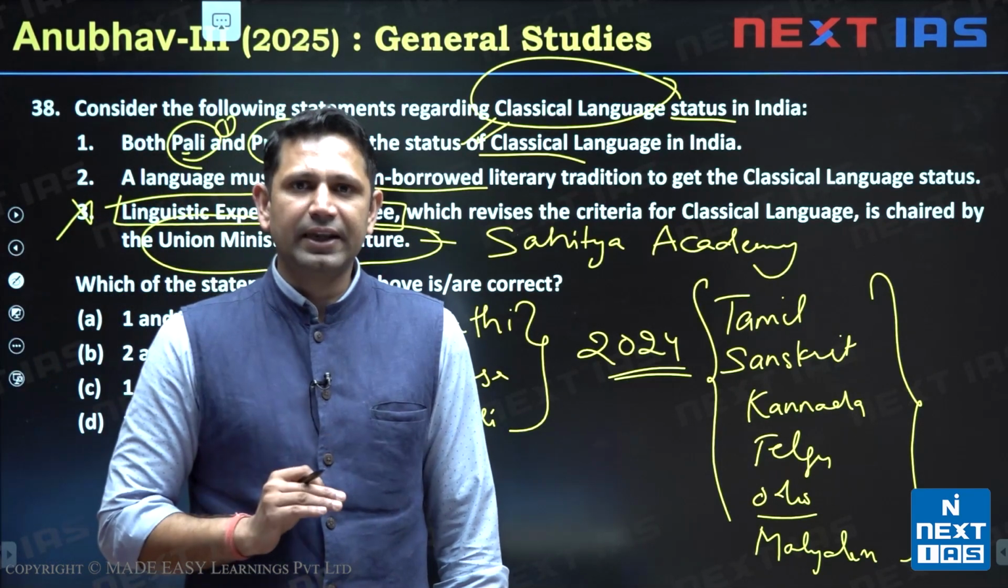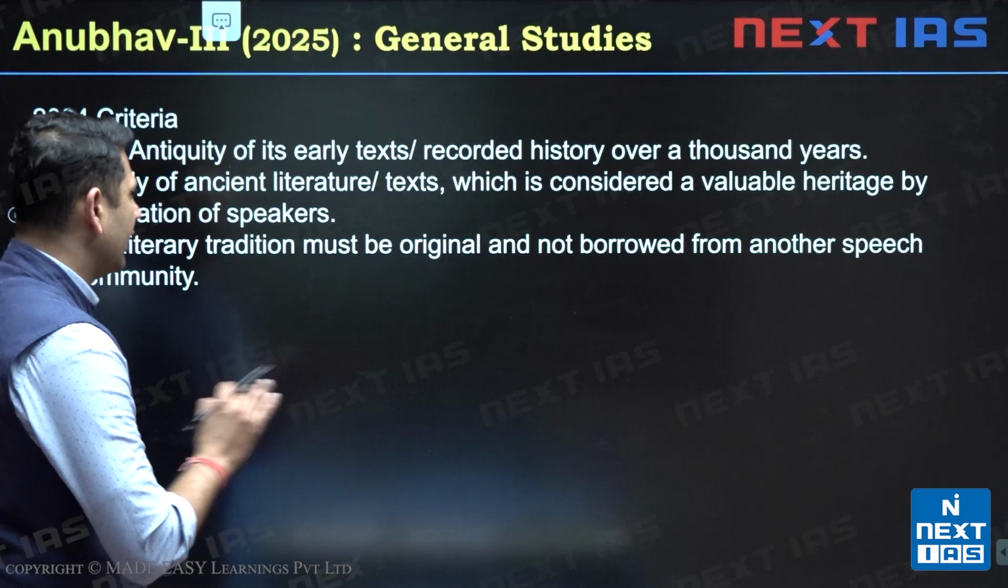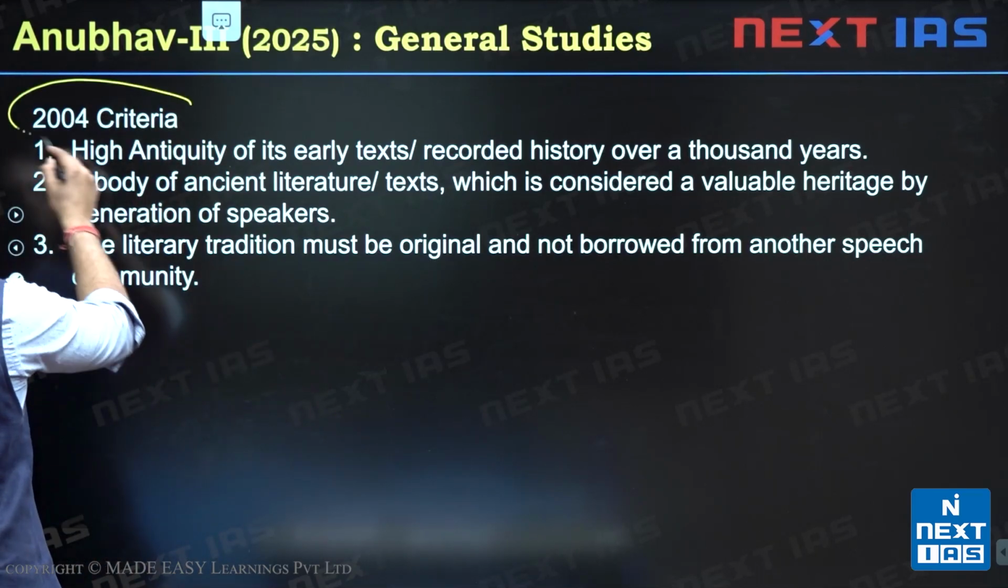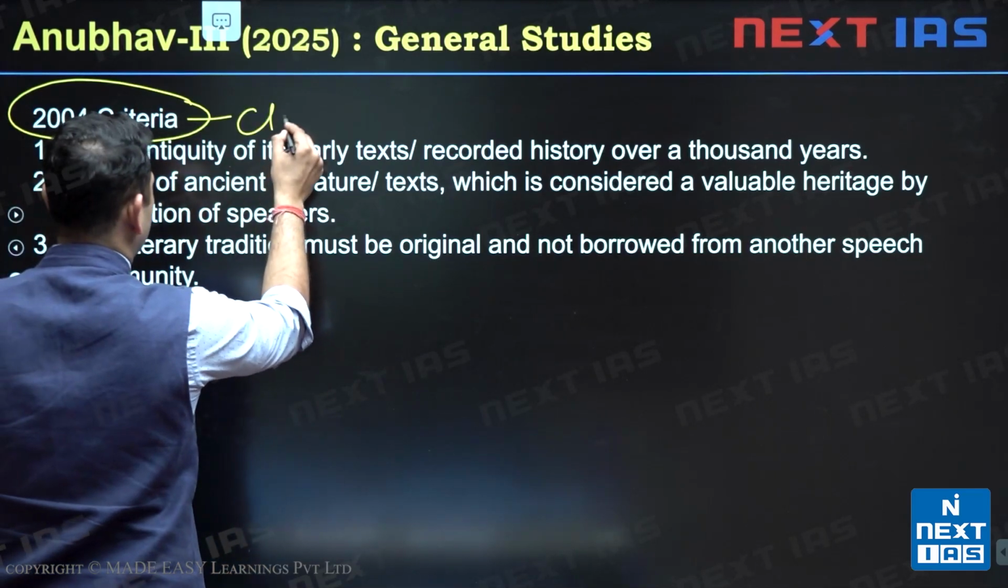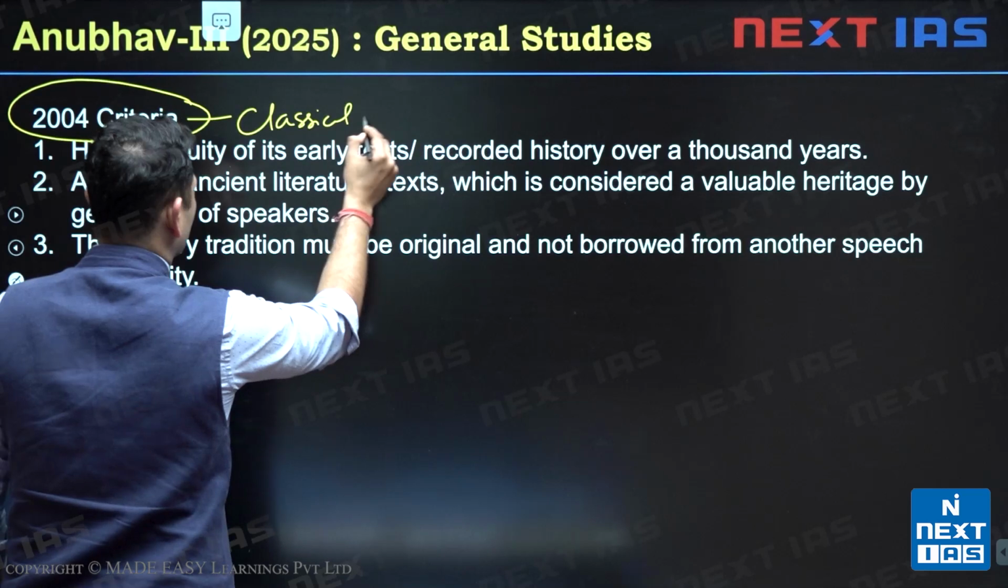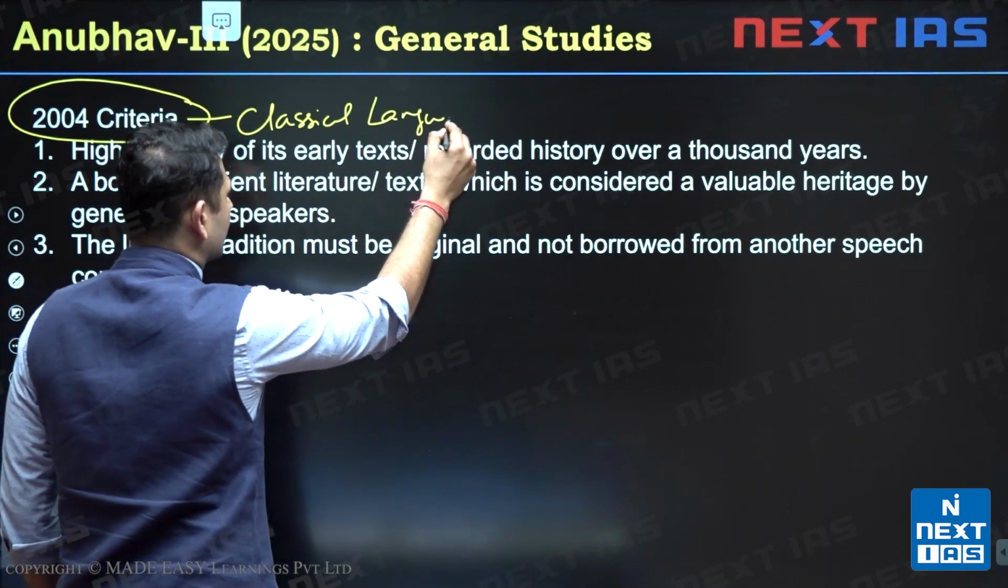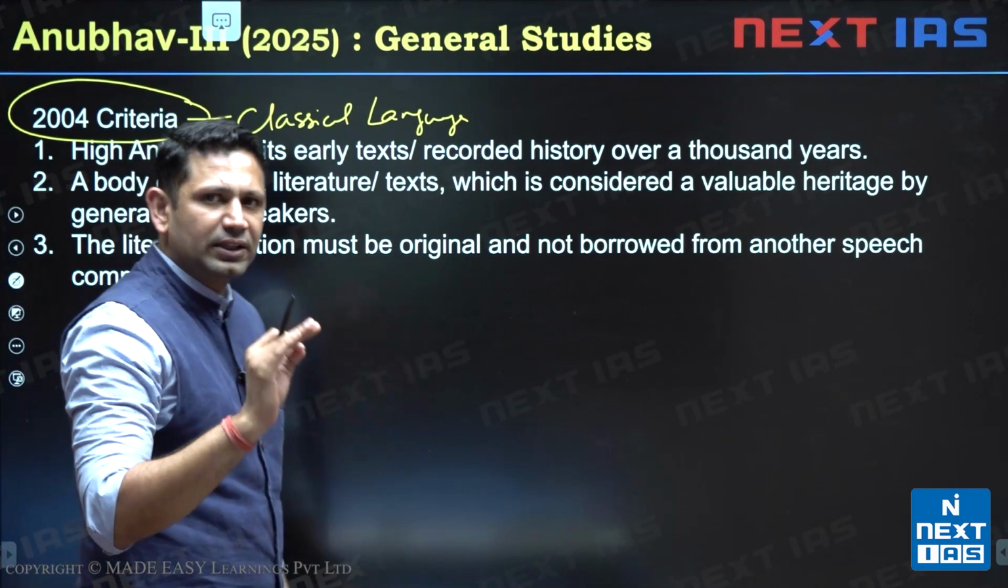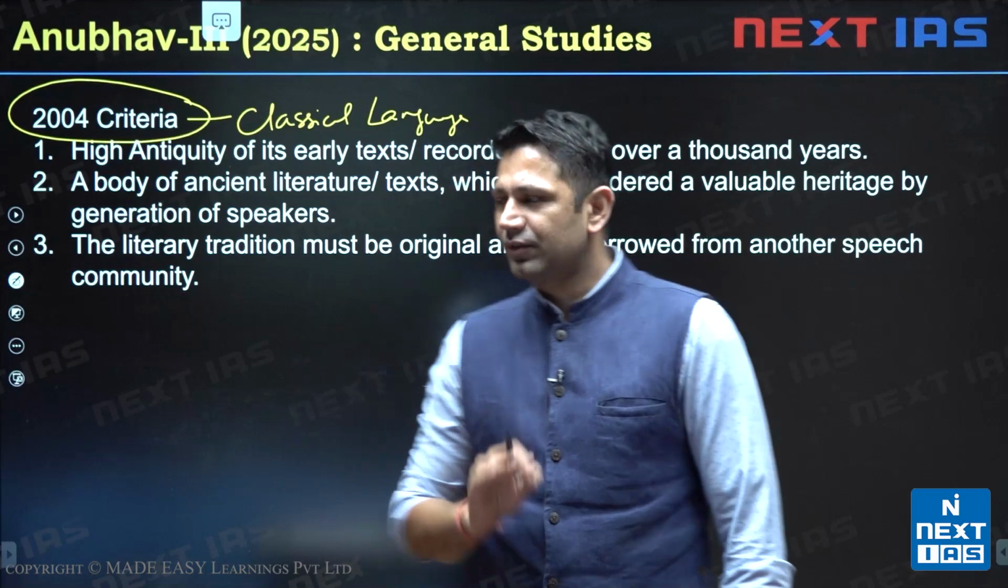Now what is the criteria for these classical languages? If we see the criteria, in 2004 this classical language criteria was evolved and 3 conditions were mentioned there. The conditions were as follows.